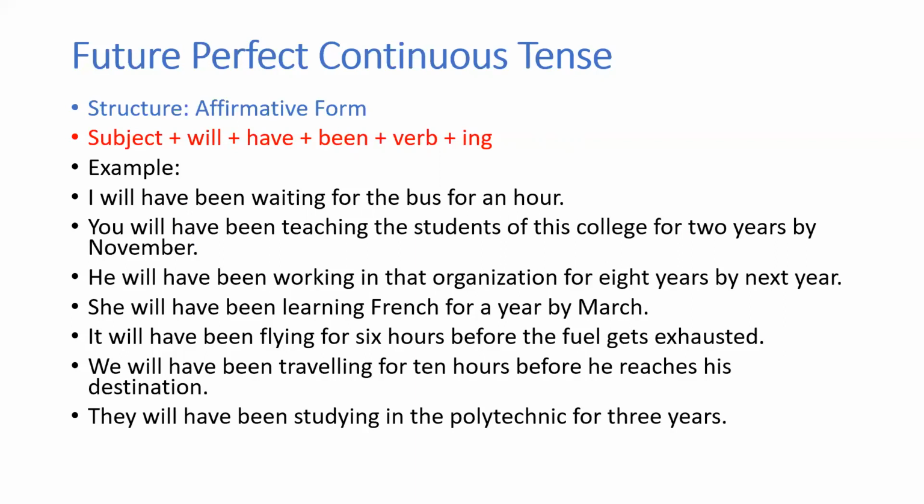It will have been flying for 6 hours before the fuel gets exhausted. All right. We will have been traveling for 10 hours before we reach our destination. There's a slight correction there. Okay. Right. The next one, they will have been studying in the Polytechnic for 3 years. Okay. So this is how you will be using the future perfect continuous tense.